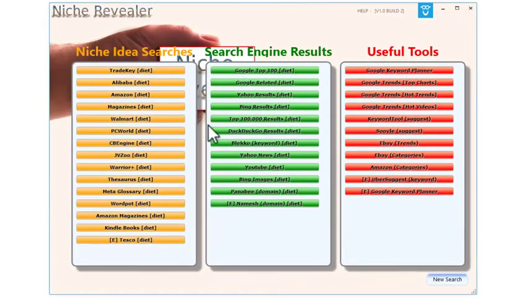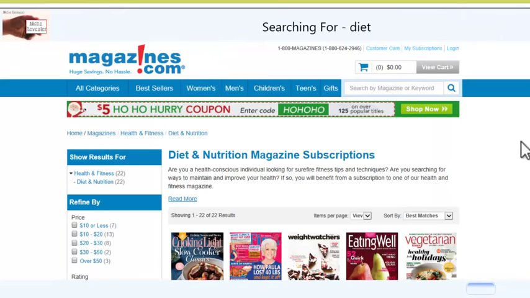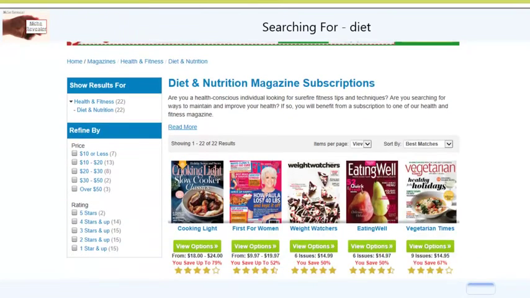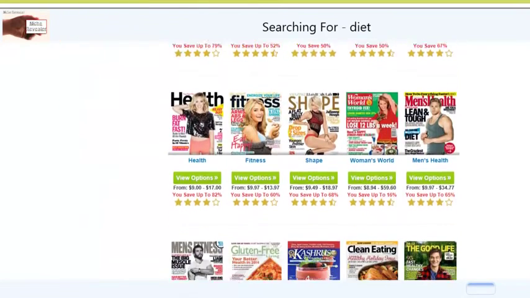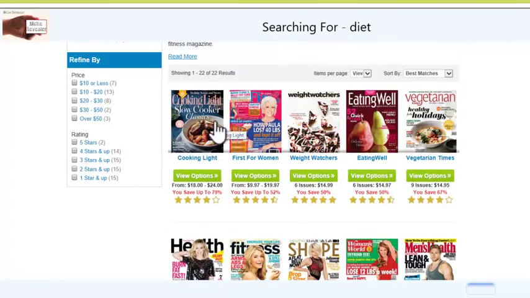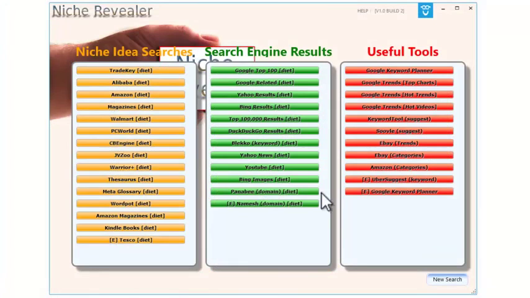Okay, let's just have a look at some other stuff. Of course, we can search Amazon itself, a huge marketplace everybody will be familiar with. Let's have a look at magazines. We can have a look at magazines, for instance, and that will bring up the magazines about diet, again, just giving us some new ideas. And there's 22 different magazine related subjects to diet. Cooking Light, Slow Cooker Classics, we've got Eating Well, Vegetarian, Weight Watchers, Fitness, Shape. Again, all ideas for your new niche.